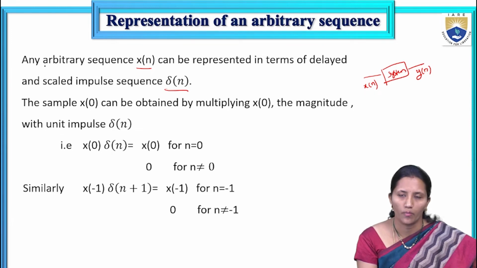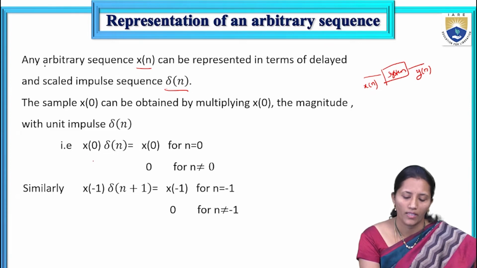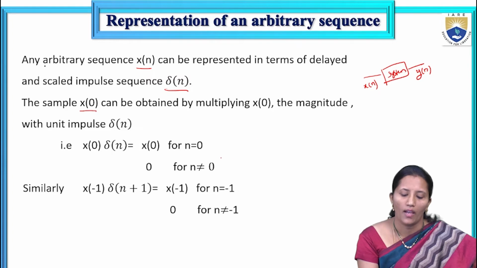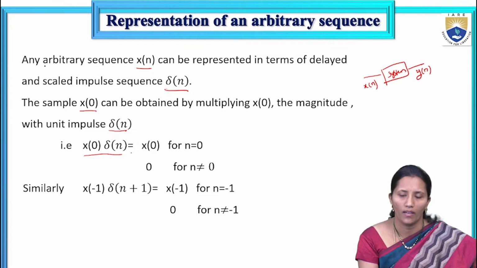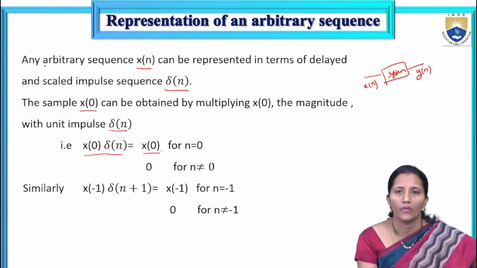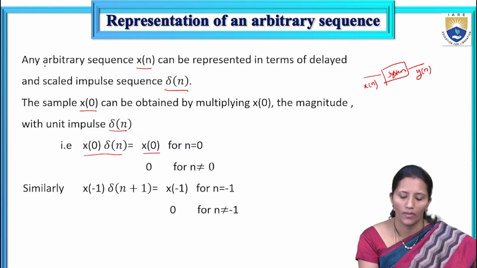So how can x of n be represented in terms of impulse sequences? For example, I am taking x of 0. In x of n, I want to get the 0th sample, x of 0. This can be obtained by multiplying x of 0 by del of n, the impulse signal. Then you will get x of 0 for n is equal to 0, and 0 for n not equal to 0.